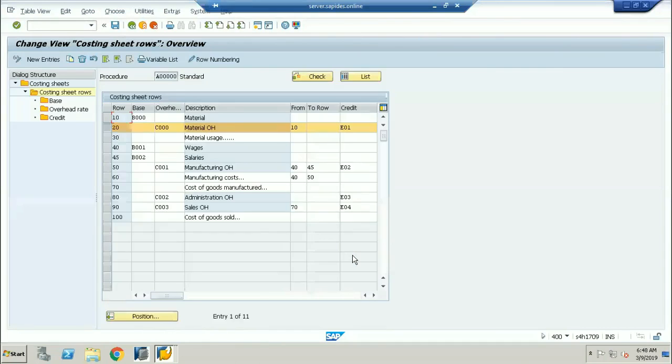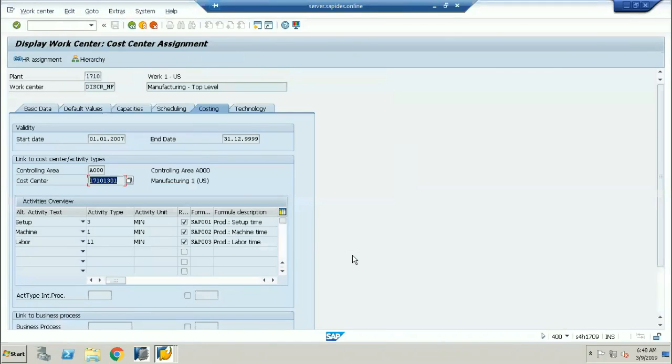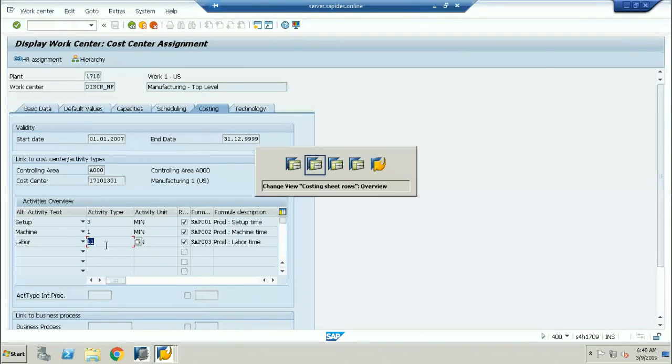If I come back, these are the activity types. 3, another one is the 1, another one is the 11. These are the 3 activity types.